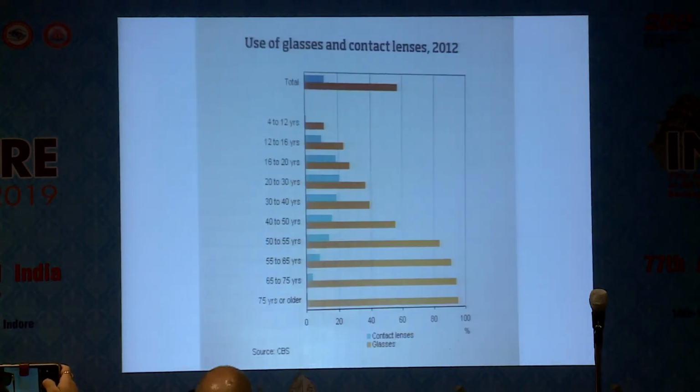Use of glasses and contact lenses, a comparative study. See, the younger people are using contact lenses. Contact lens is this one and spectacles are this one.